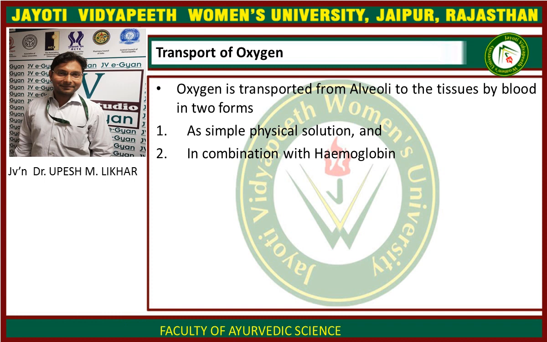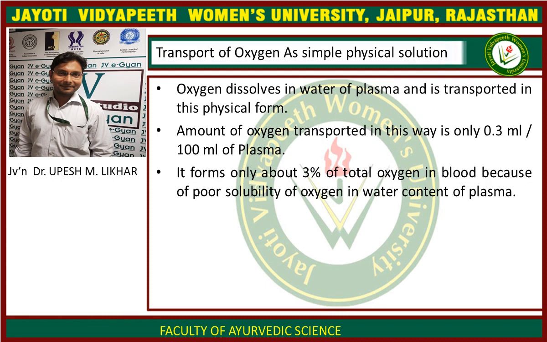Coming to transport of oxygen, oxygen is transported from alveoli to the tissues in two forms, as simple physical solution and in combination with hemoglobin. Firstly, we will see how oxygen is transported as a simple physical solution. Oxygen dissolves in water of plasma and is transported in this physical form. Only 0.3 ml of oxygen per 100 ml of plasma is transported in this way. It forms only about 3% of total oxygen in blood because of poor solubility of oxygen in water content of plasma.